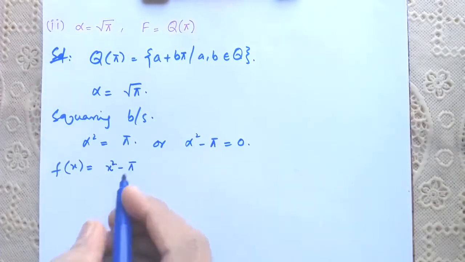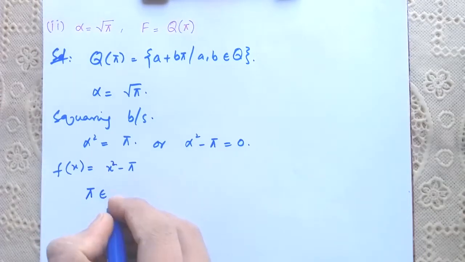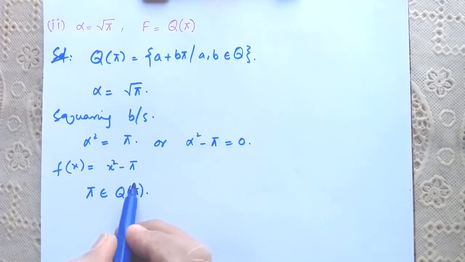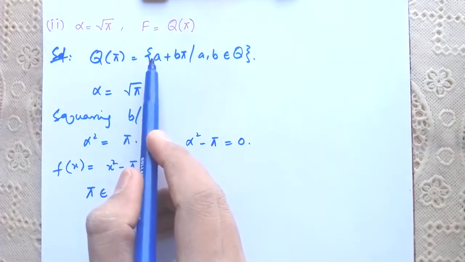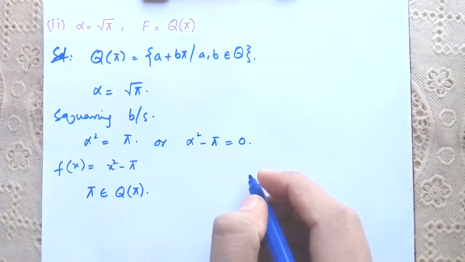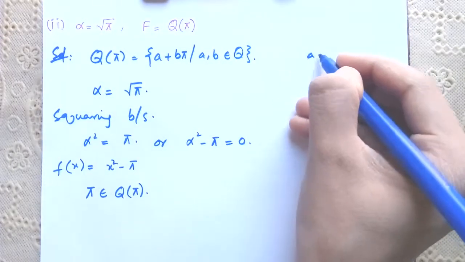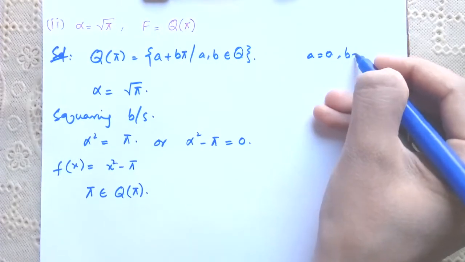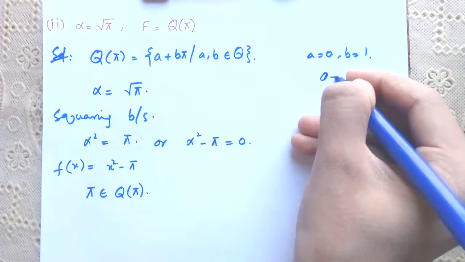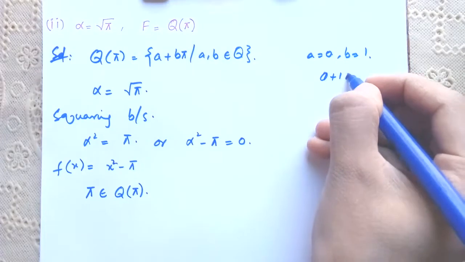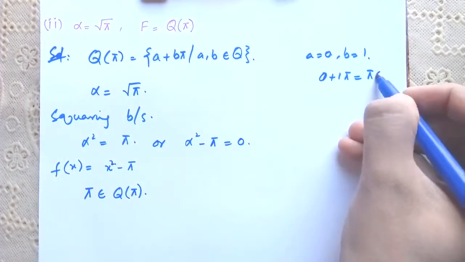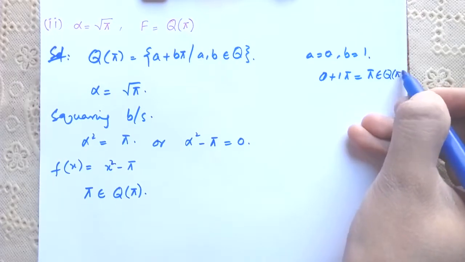Now pi belongs to Q(pi), because Q(pi) is the set of the form a plus b pi. और अगर हम a is equal to 0 put करें, and b is equal to 1, then it becomes 0 plus 1 pi is equal to pi. It means that pi belongs to Q(pi).